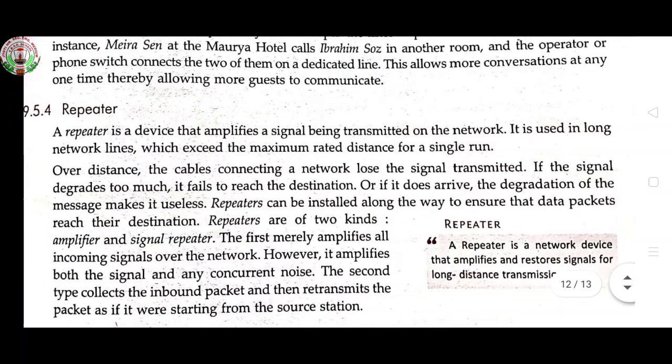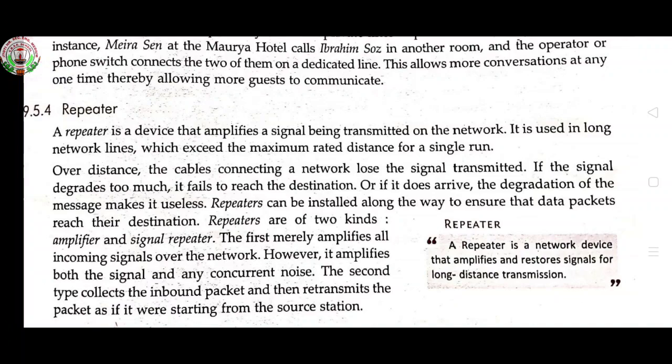Repeaters are of two kinds: amplifier and signal repeaters. We have seen the TV connection cable, the dish connection cable: if the wire is very long, to send the data we use amplifiers in between so that there is no network break in that signal.